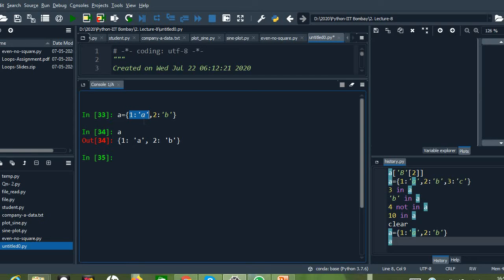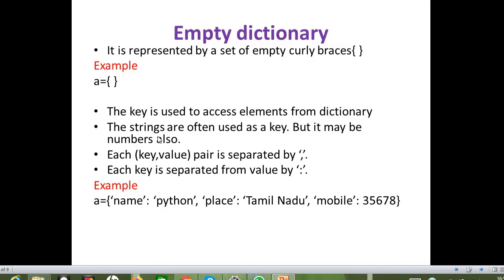The key value pairs are separated among themselves using commas. So here we should be very clear. I have given an example: the key is name and the value is Python. So name and Python are separated using a colon, and a single key value pair is separated from another key value pair using a comma.